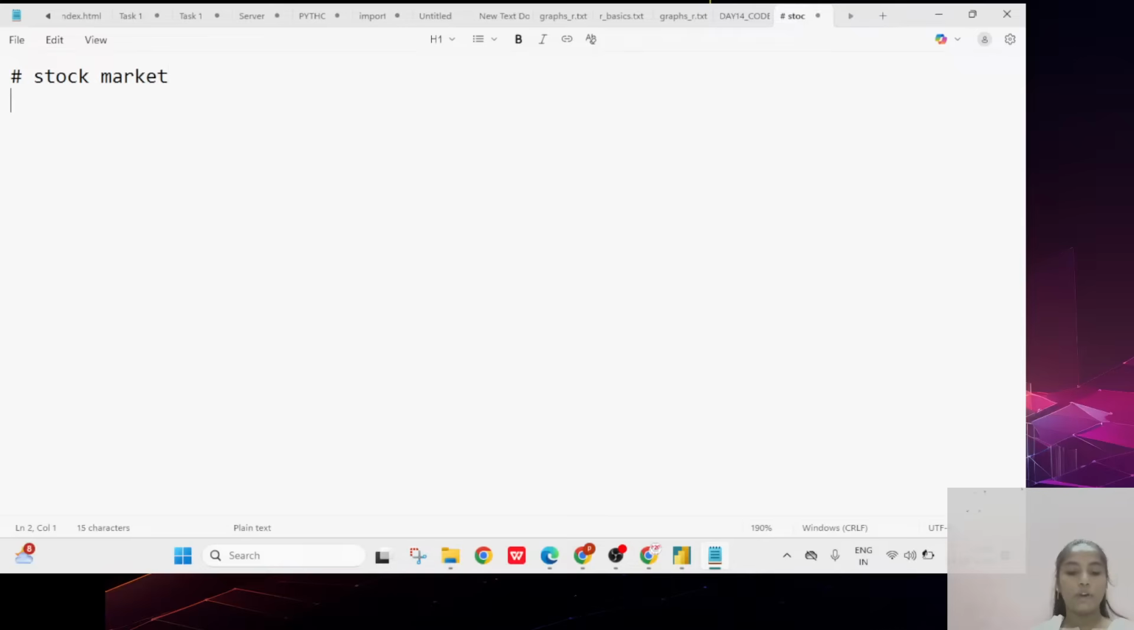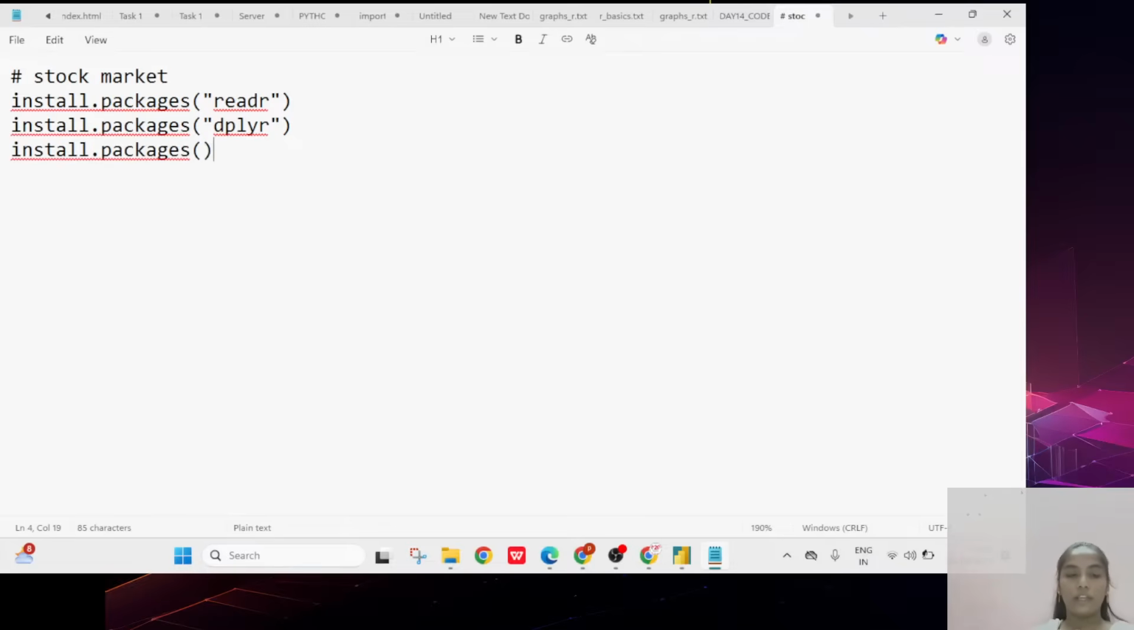Then here I want to write up the code. The first option will be installation. That's why I want to use install.packages. I want to use the first library. The first library will be readr, and next install.packages. The next library will be dplyr. After completion of that, install.packages.